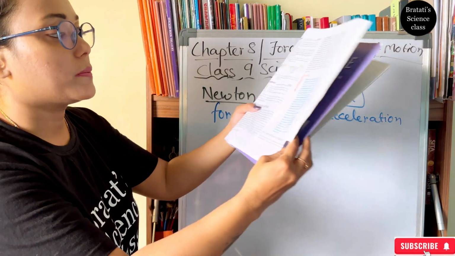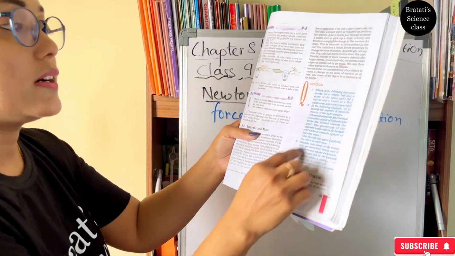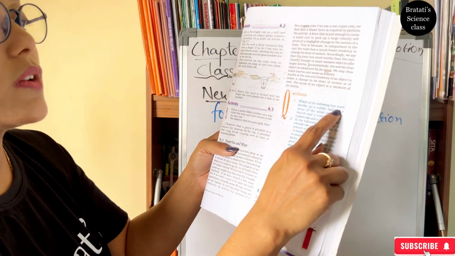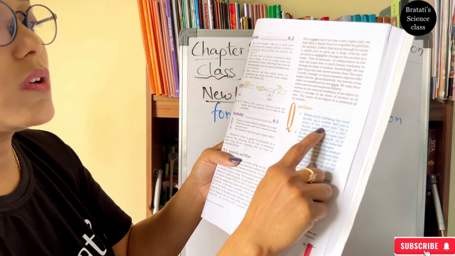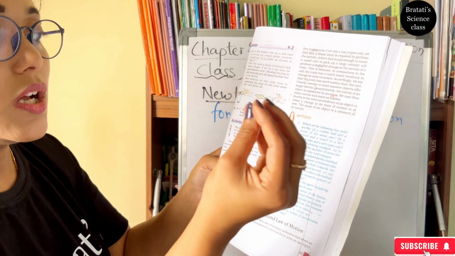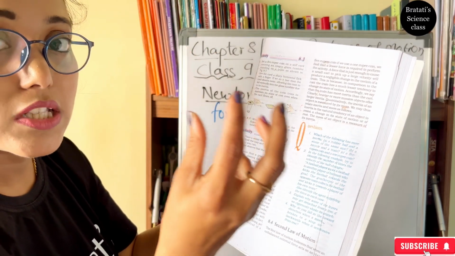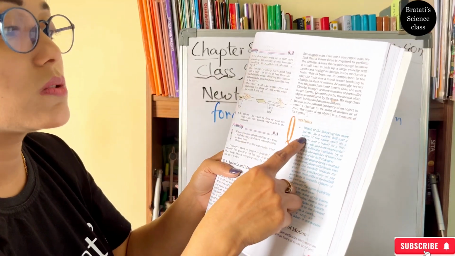Okay, so now let's solve some of the sums here. We can see page number 91. Here questions are there. Which of the following has more inertia? Option A is a rubber ball and a stone of the same size. Obviously, the mass of the stone is more, so the inertia of the stone is more.